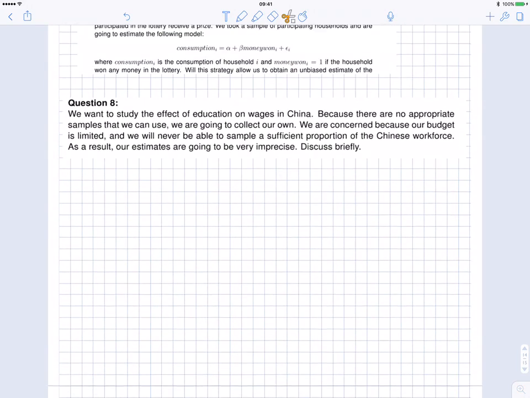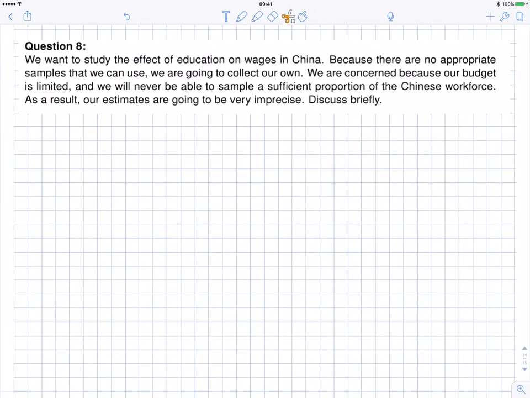So in this question 8, really the main thing that you should have focused on is that the question seems concerned that we don't have a sufficient proportion of the workforce. Why is it? China is pretty big, right? So if I were to get a sufficient proportion, I'd have to have a massive data set, okay?